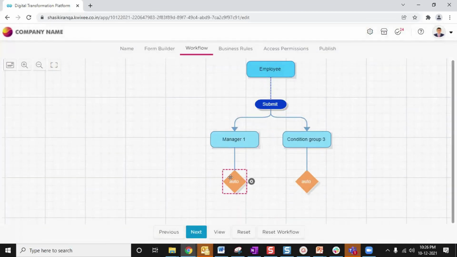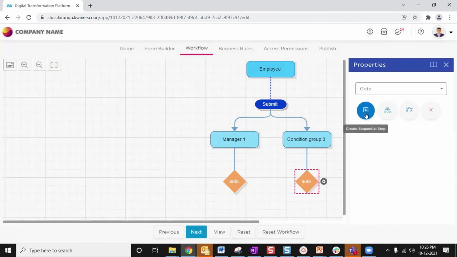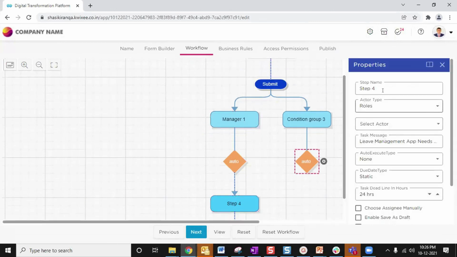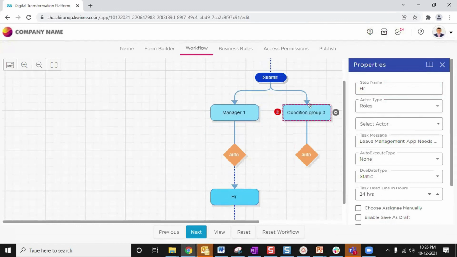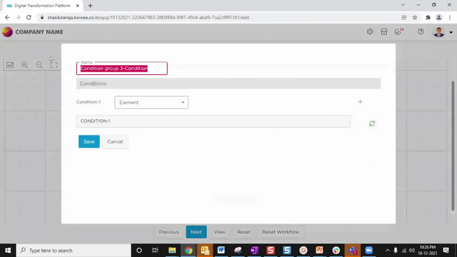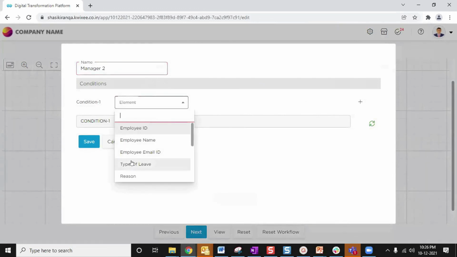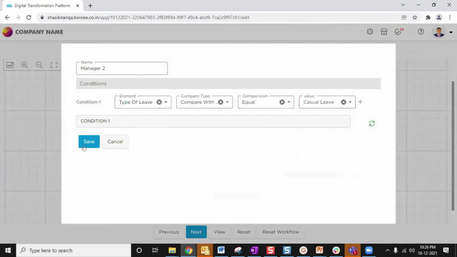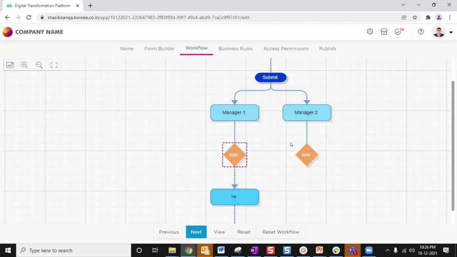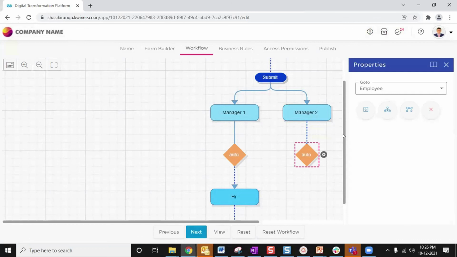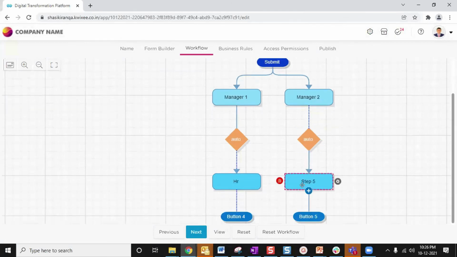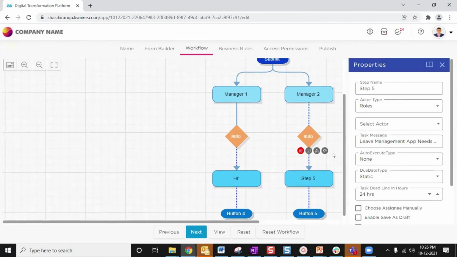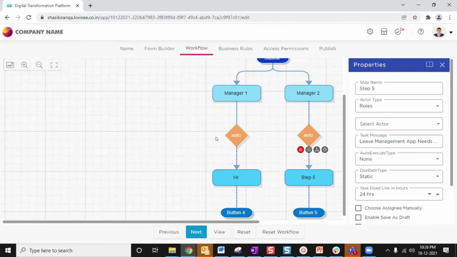Then the process will flow to the HR process, the HR person. Okay. So if I put another condition for manager 2, that if my leave type is equal to casual leave, then only it should go to the second process. So this is how you can put your conditional flows as well, and then you can automate your process.